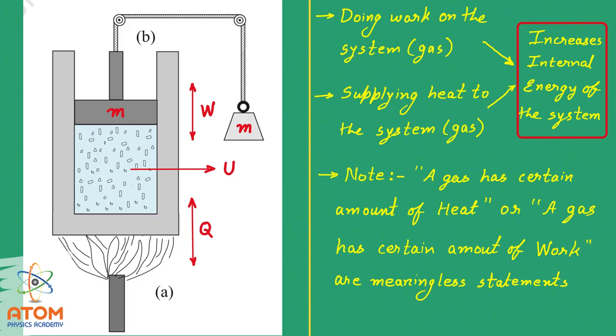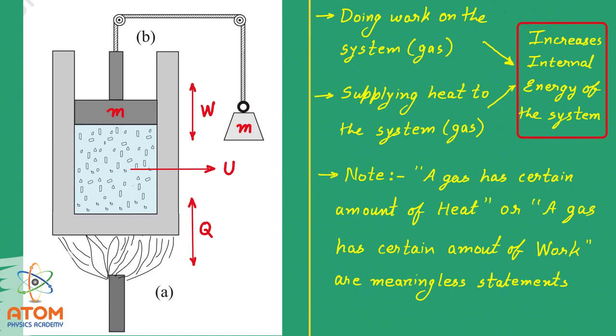One important point you should note here is that this piston is connected with a weight through a string and a frictionless pulley, right? Note that the mass of the piston and the mass of this weight are the same.